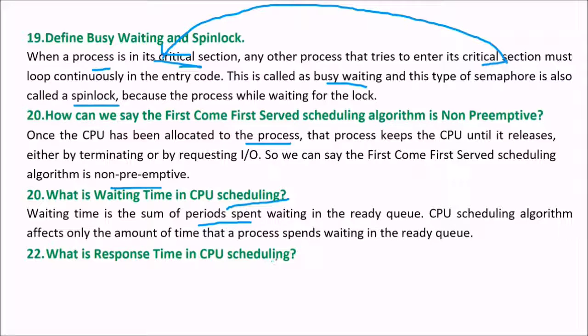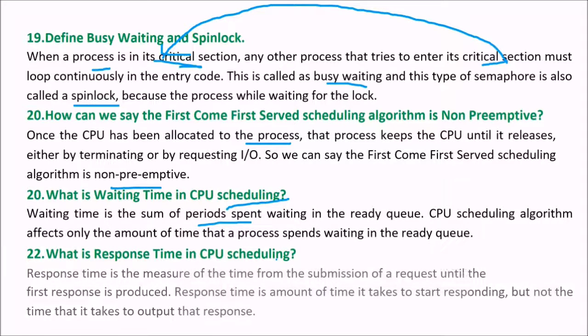What is response time in CPU scheduling? I gave you an example of your friend who is working in front of you. What response does he give? Response time is the measure of the time from the submission of a request until the first response is produced. You are calling him, the sound you create will reach his ear, and he will turn and recognize you. He will take time to recognize you also, but the first time he turns back, that is the response time. Response time is the amount of time it takes to start responding, but not the time it takes to output that response. He has not come back, he has not shaken hands with you. When he just heard and turned back, that is the response time.